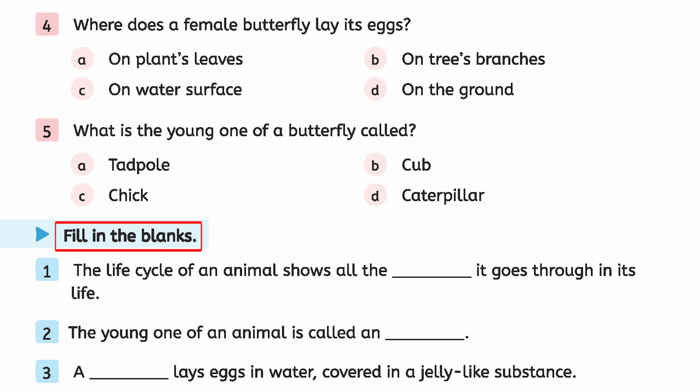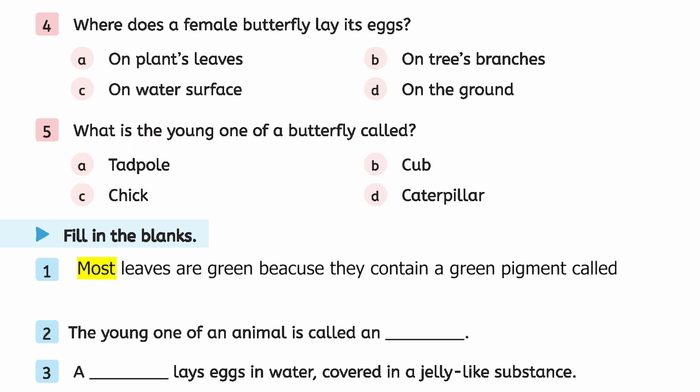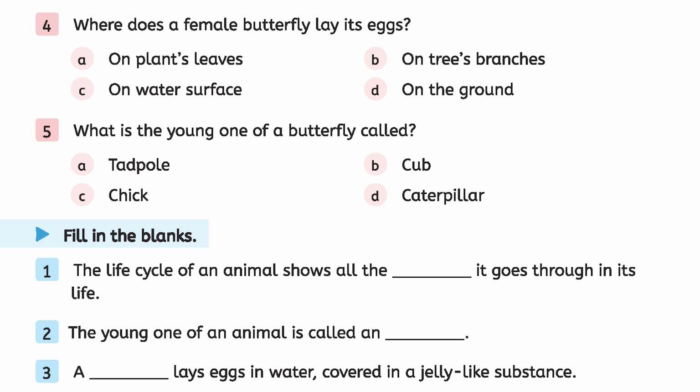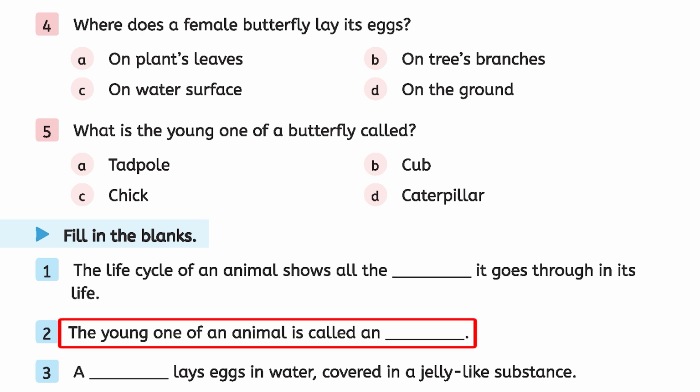Fill in the blanks. Number 1, most leaves are green because they contain a green pigment called chlorophyll. Second, the young one of an animal is called an offspring.